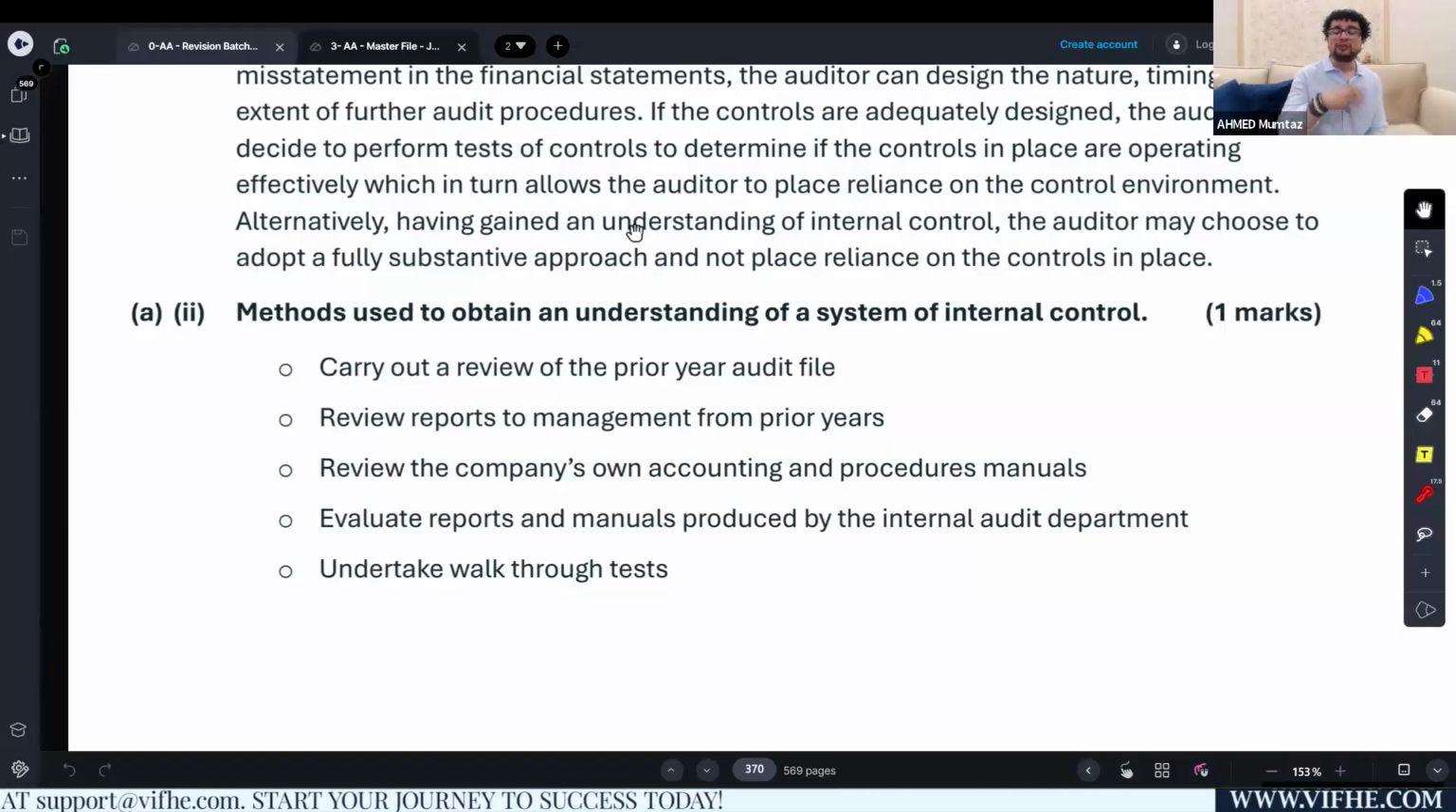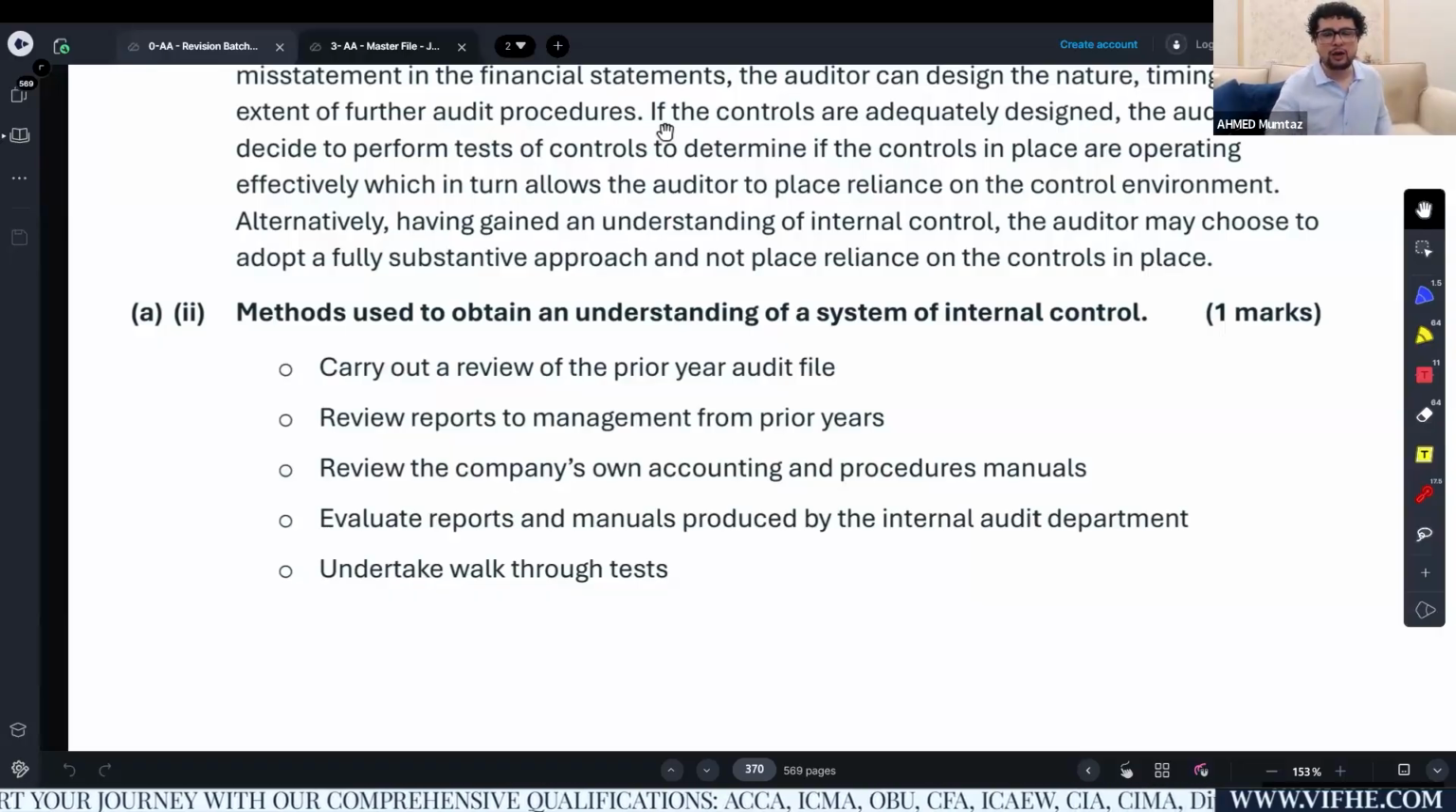You can actually review the company's own accounting and procedures manual. Most importantly, I believe the fourth point is one of the most important. Why don't you evaluate the reports which were produced by the internal audit department throughout the year? Because internal auditors' scope of work is usually control systems. External auditor scope is financial statements. So why don't you check out their work? You will get to know a lot about the controls.